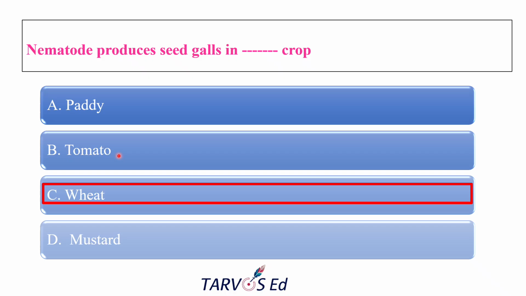Tomato is mostly affected by the root knot nematode, Meloidogyne, which causes root galls, not seed galls. And mustard is usually affected by Anguina in some regions, but the classic seed gall nematode in the exam is always on wheat. It is more relevant to wheat, not to mustard. So the correct answer is Anguina tritici in wheat.